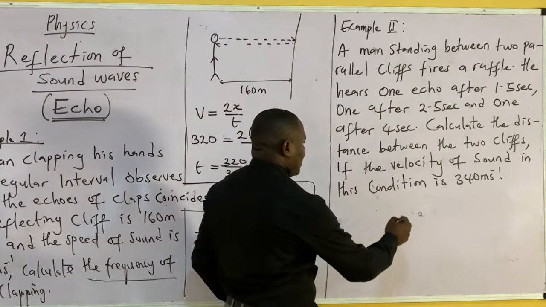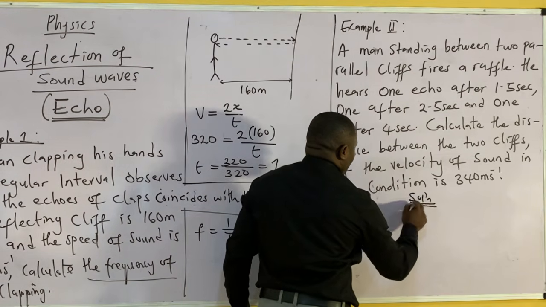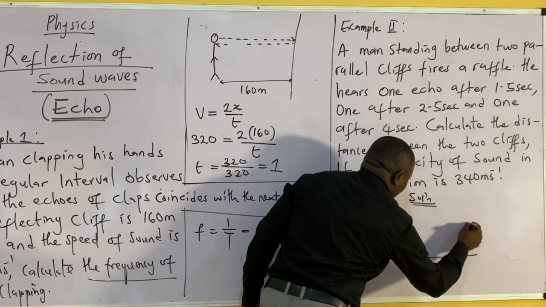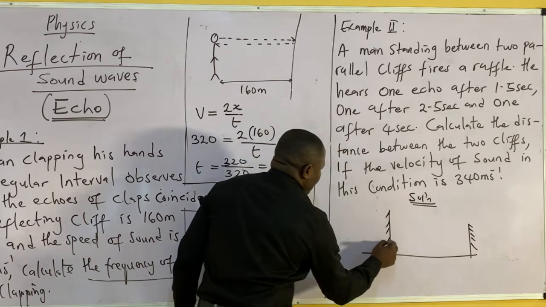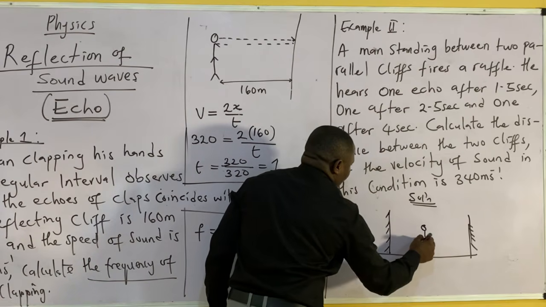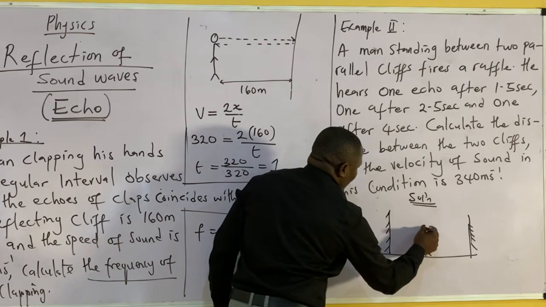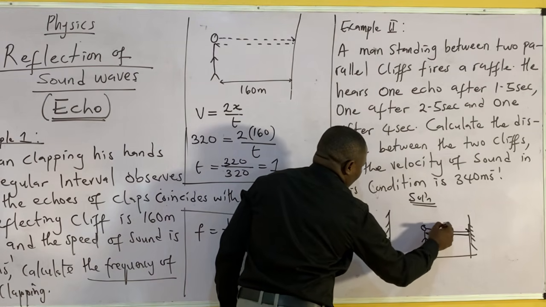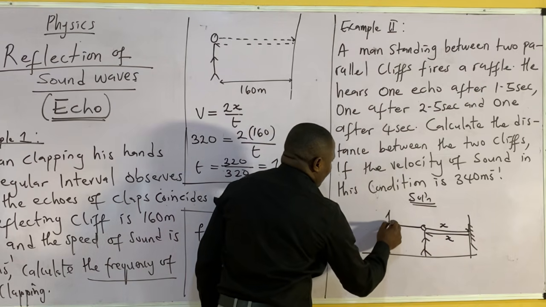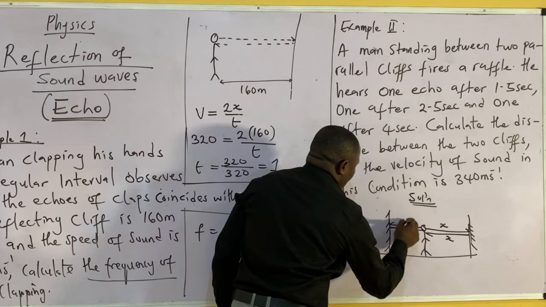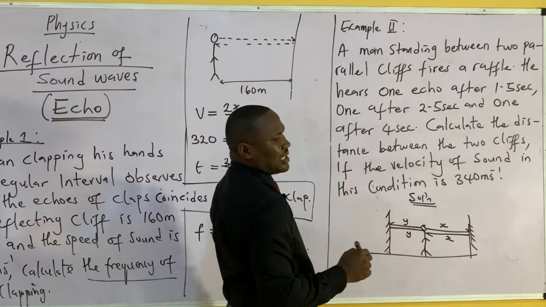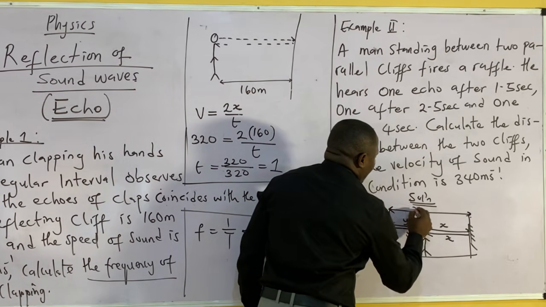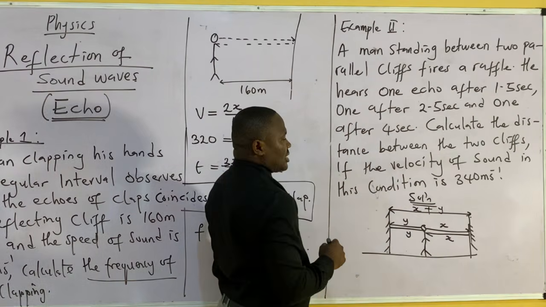Now remember, in our previous class I told you that if we have two cliffs and the man is standing between two cliffs, if he fires a rifle, he will hear one that will go and return. First echo, this is X, this is X. Another will go to this cliff and return to him. This is Y, this is Y. The distance between the cliffs is definitely X plus Y.